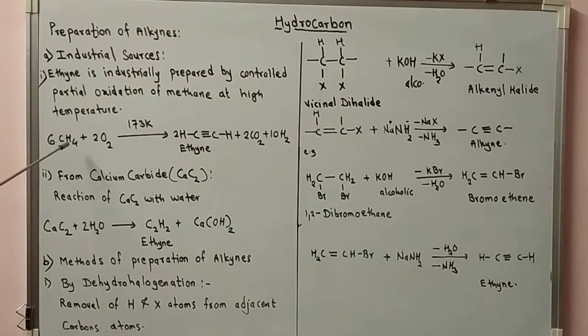6 times CH4 plus 2 O2 gives 2 times CH triple bond CH plus CO2 plus 10 H2.